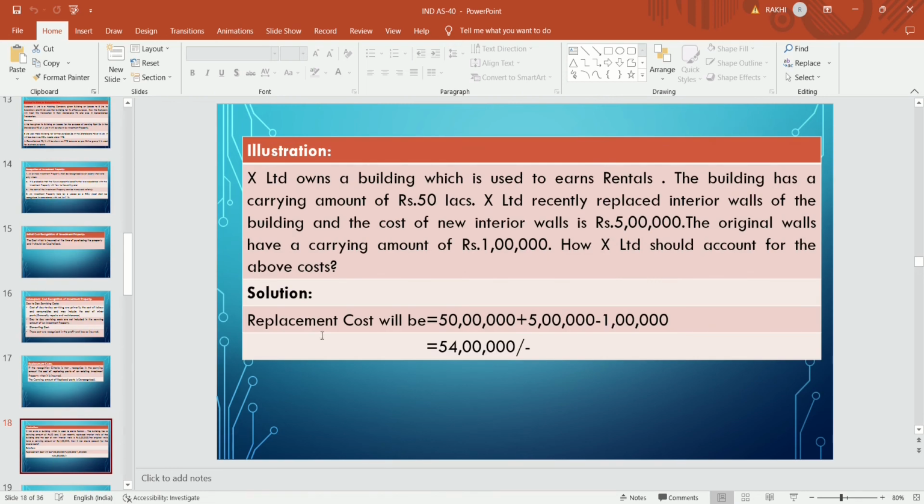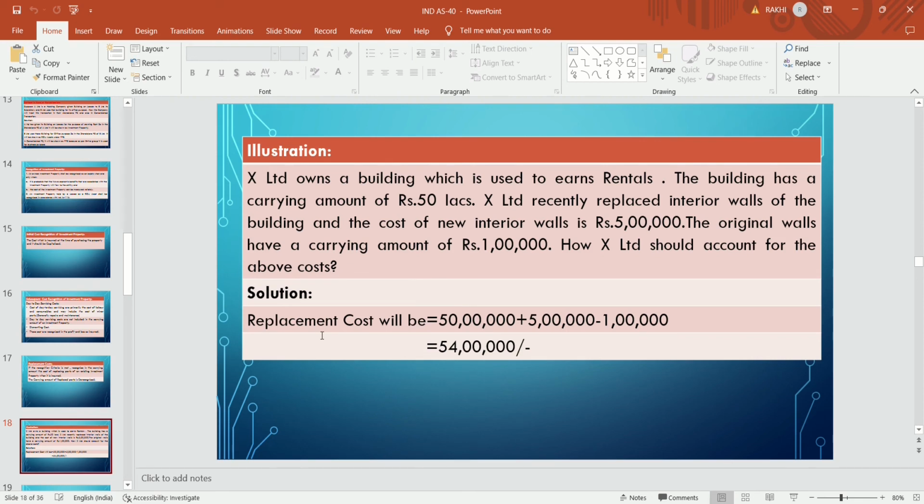Illustration. X Limited owns a building which is used on rental. The building has a carrying amount of rupees 50 lakh. X Limited recently replaced interior walls of the building and the cost of new interior walls is 5 lakhs. The original wall had a carrying amount of rupees 1 lakh. How should X Limited account for the above?